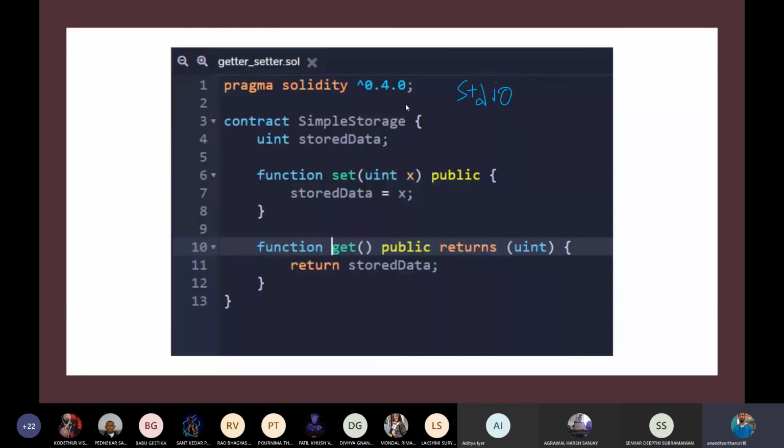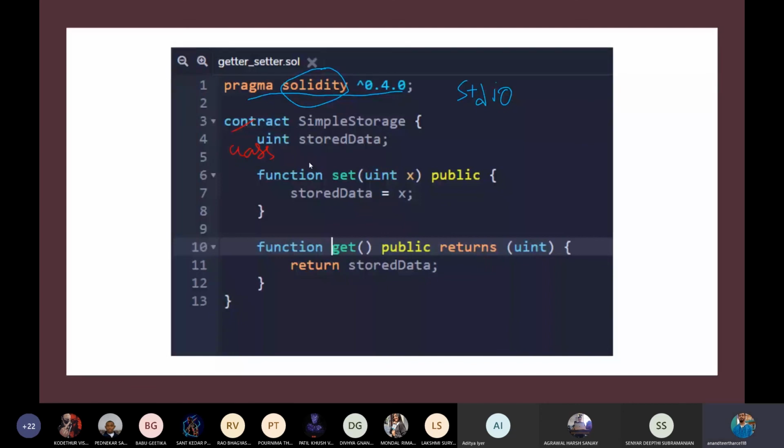We can write those functions. So this pragma solidity statement, as you can see, caret 0.4.0, is nothing but specifying what all functionalities of the Solidity programming language we can use inside our code. It is telling us the version. The version specifies all the functionalities. Now comes the contract. The contract keyword is nothing but similar to that of a class. If you have used class, everyone might have come across it in Java, right?